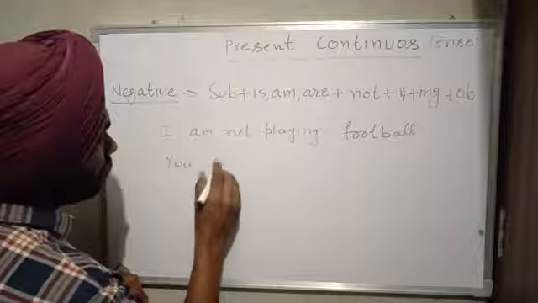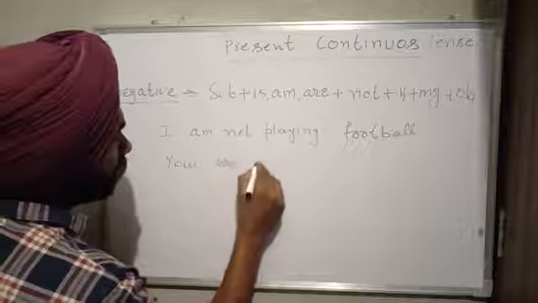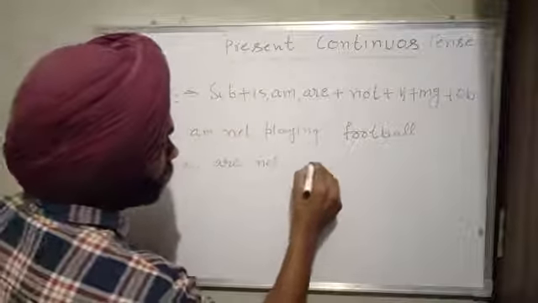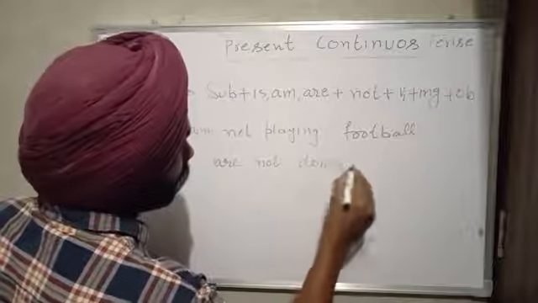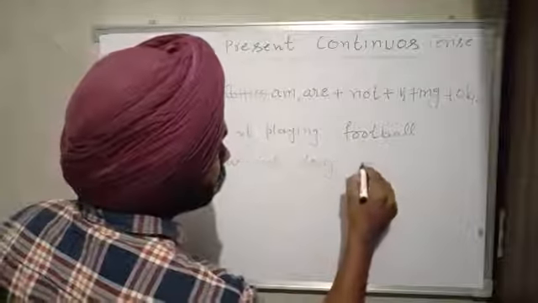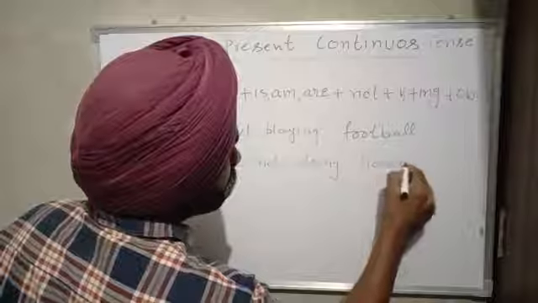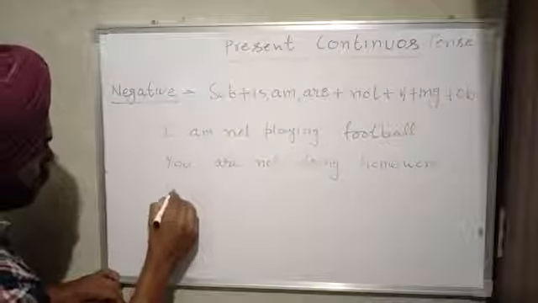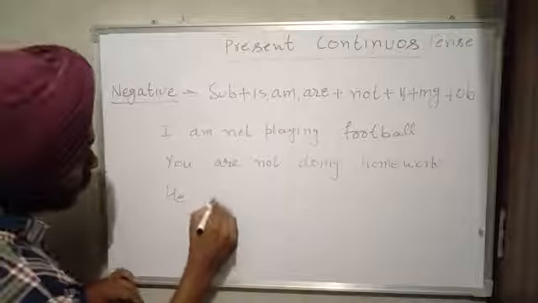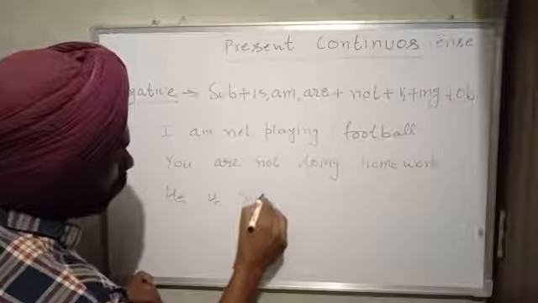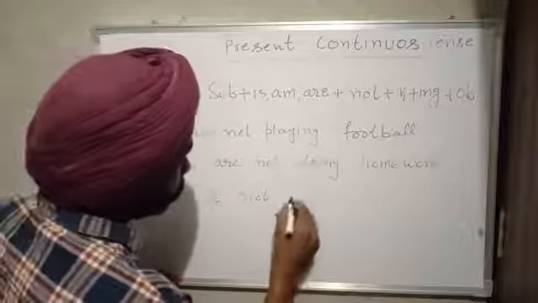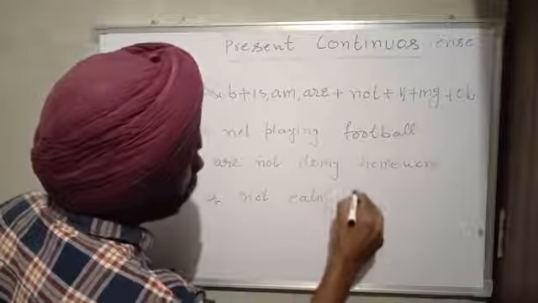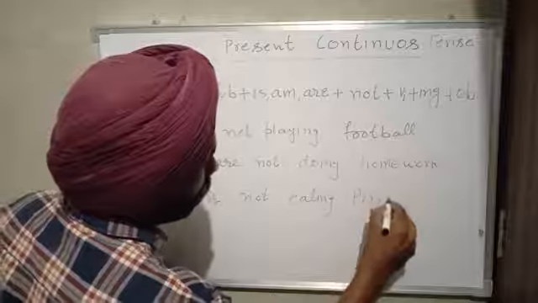You are not doing homework. He is not eating pizza.